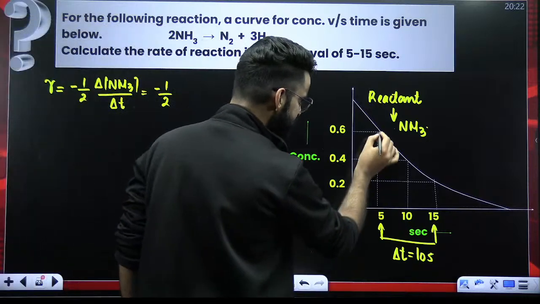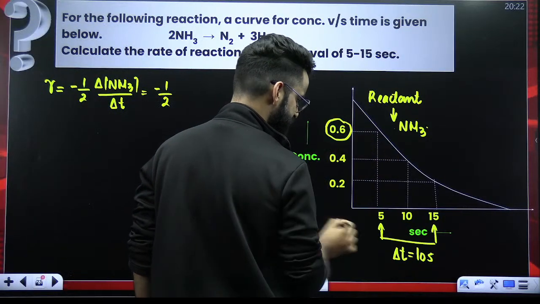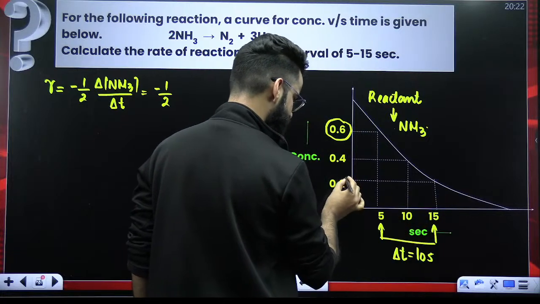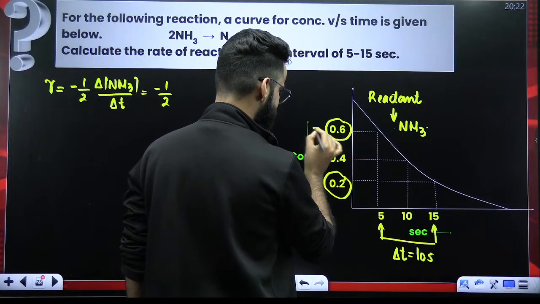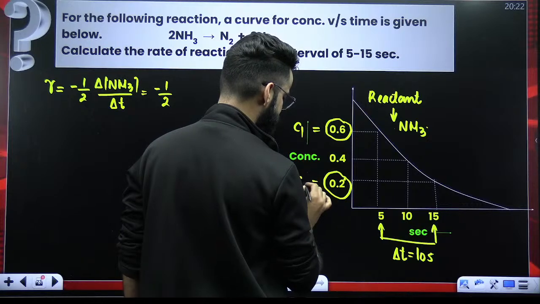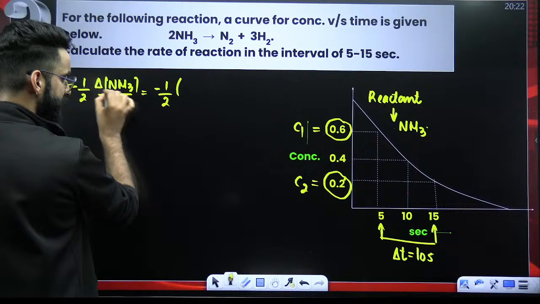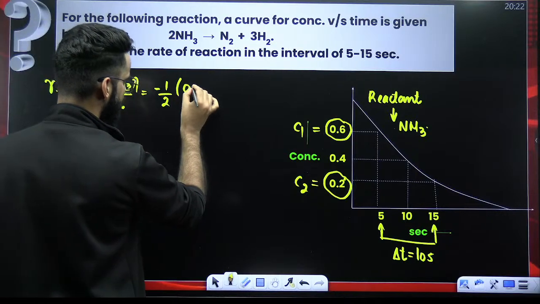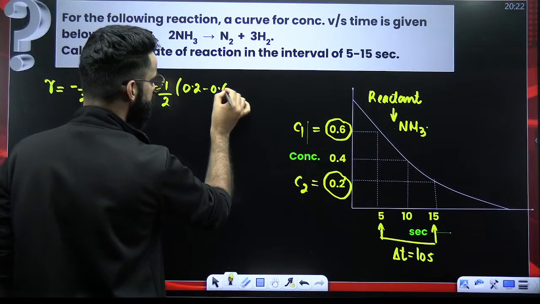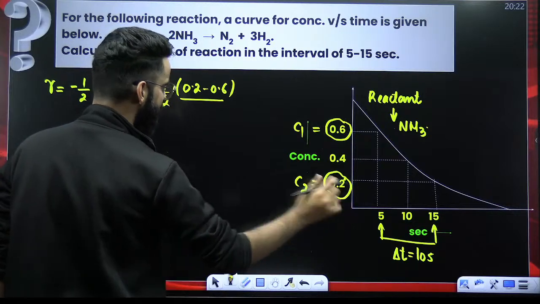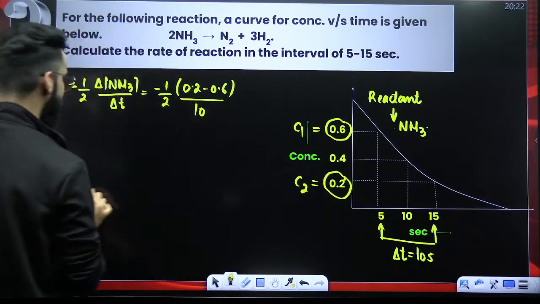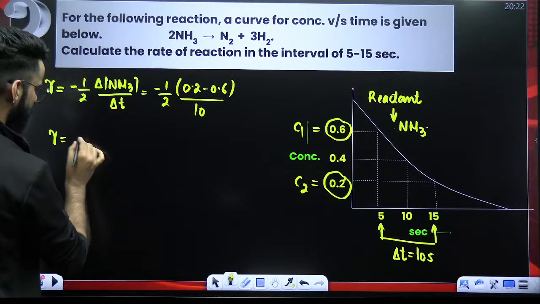See, at 5 seconds, the concentration of NH3 was 0.6. At 15 seconds, the concentration of NH3 is 0.2. So this is the initial concentration of NH3, this is the final concentration of NH3. So final minus initial gives delta NH3, the change in the concentration of NH3, divided by time interval, which is 10 seconds. Right? So rate of the reaction, you can solve it from here.